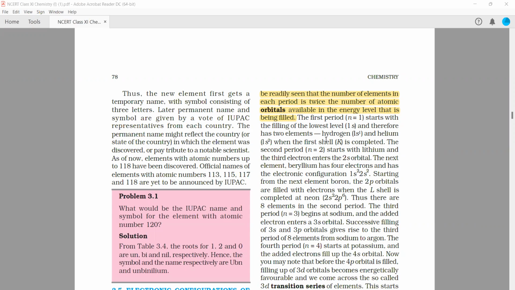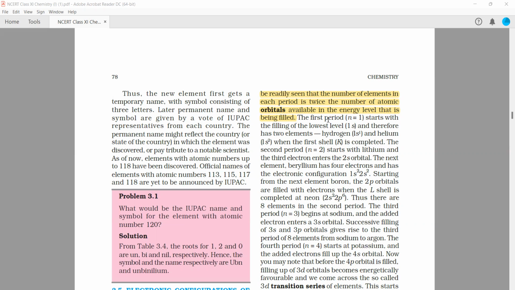So it is 1s, then 2s, 2p, 3s, 3p, 3d. So this is the way of filling up the orbitals. So the first period, the only one, n equals 1, is only 1s. And in s there is how many orbitals? So when n equals 1, then L can be how much? L is the azimuthal quantum number, and L can only be 0.